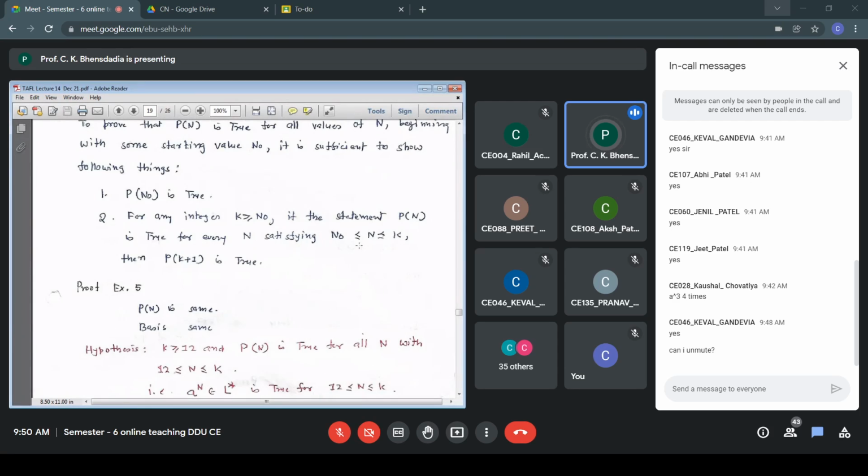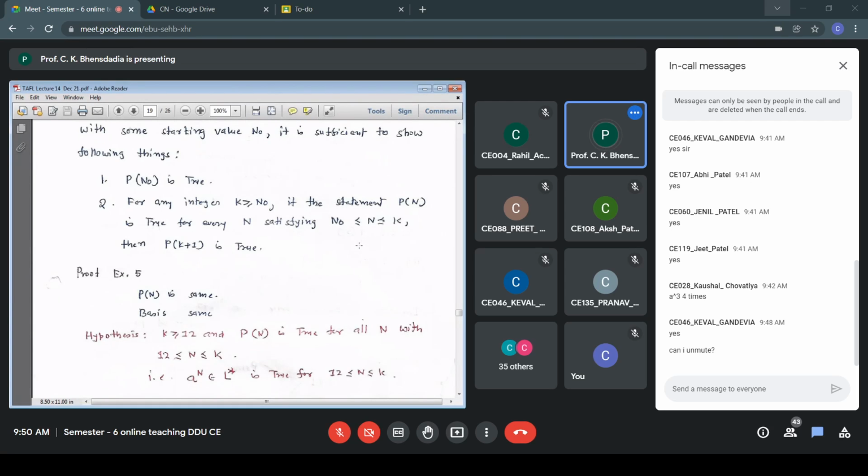The hypothesis we talk about is Pn and not Pk, where n is in the range 12 less than or equal to n less than or equal to k. That is my assumption. That is a to the power n. Earlier we were talking about a to the power k belonging to L star, whereas here we talk about a to the power n belonging to L star, for 12 less than or equal to n less than or equal to k, that is the range of n.